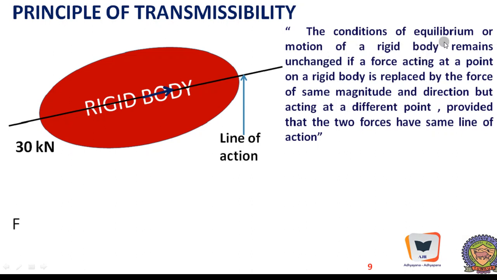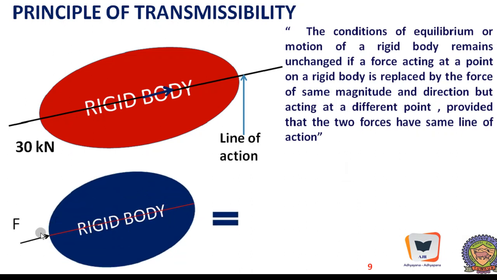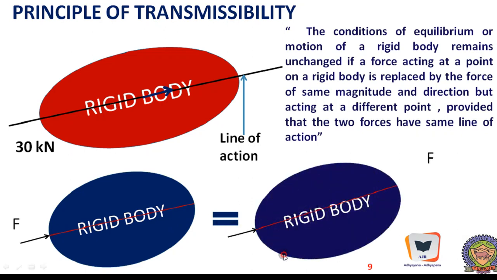The principle of transmissibility is defined as: the conditions of equilibrium or motion of a rigid body remain unchanged if a force acting at a point on a rigid body is replaced by a force of the same magnitude and direction but acting at a different point, provided that the two forces have the same line of action. And here is a rigid body. This is the original force which is applied along this line of action. This should be equal to a force of the same magnitude which is acting along the original line of action of this particular force. This system and this system are equivalent.